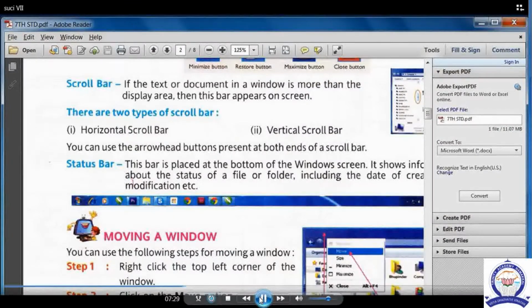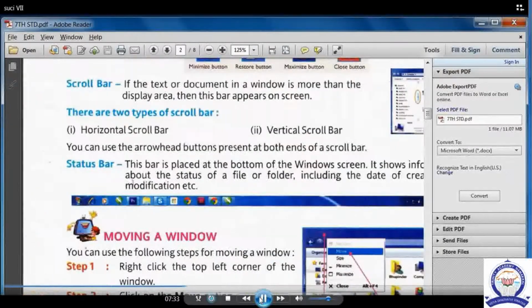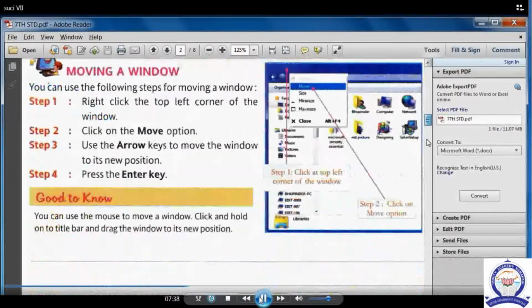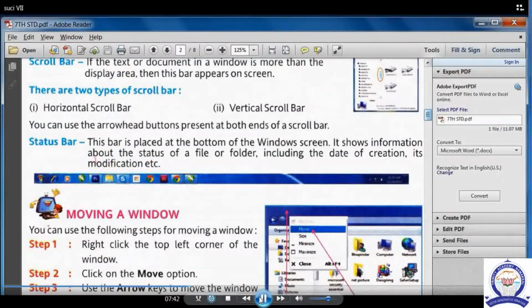The next one is the status bar. What can we see in the status bar? This bar is placed at the bottom of the window screen. This information shows in which files we have opened, how many lines we have finished, how many words we have finished. These all options we can see inside the status bar.